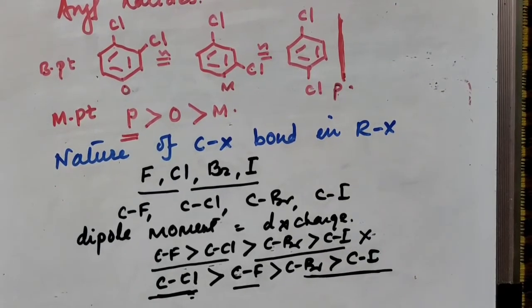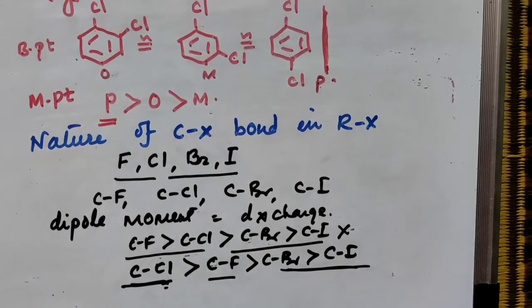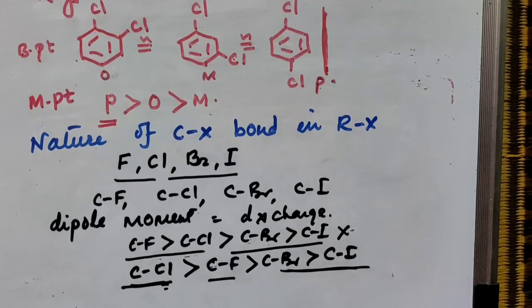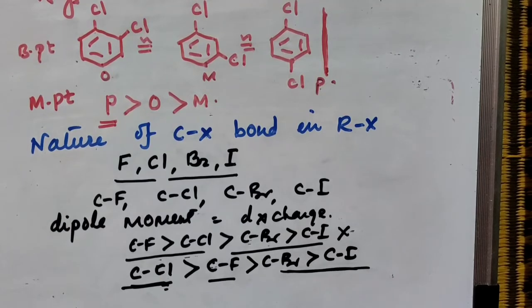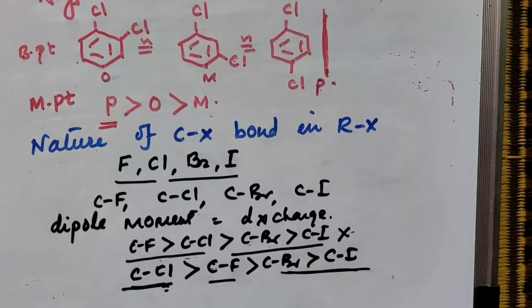Though fluorine is highly electronegative than chlorine, as the bond length is shorter, the dipole moment of the C-F bond is lower than the C-Cl bond. So this is about the nature of the C-X bond and some physical properties we have seen.